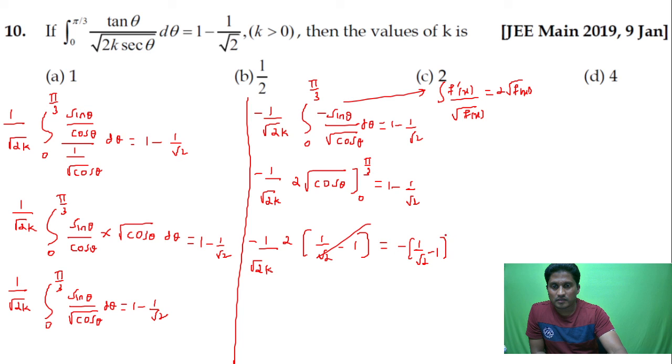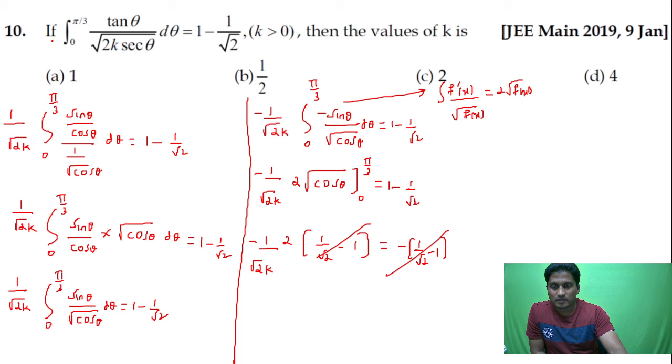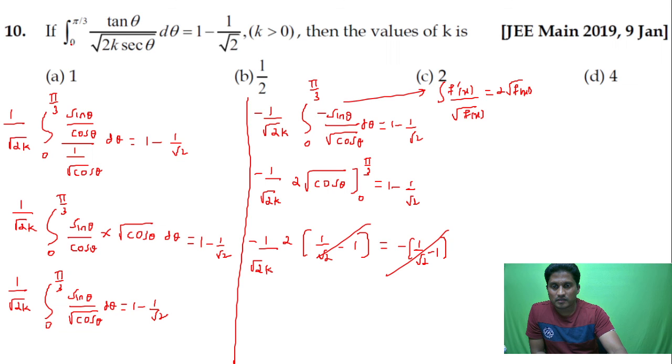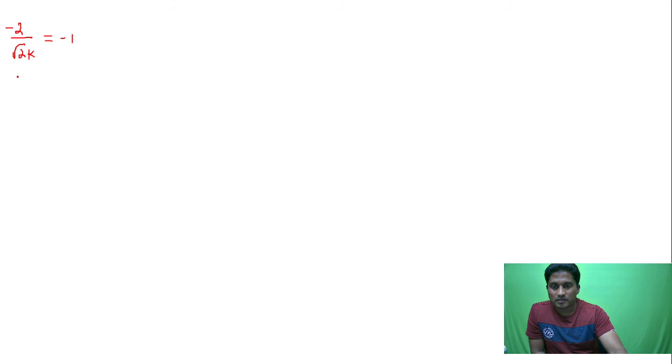Anyway, I can cancel this. What is left now? So you get 2 upon root 2 into k is equal to, actually cancel the minus as well. Actually you get minus 2 here, minus 1 here, and cancel that minus as well. If you cross multiply, you get 2 is equal to root 2 into k. If you square on both sides, you get 4 is equal to 2k. So the value of k will be equal to 2.